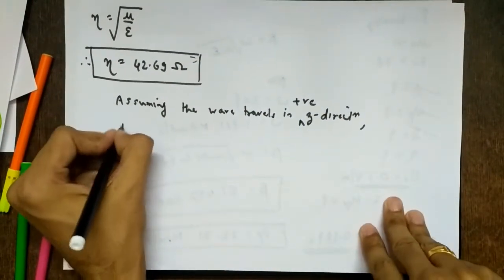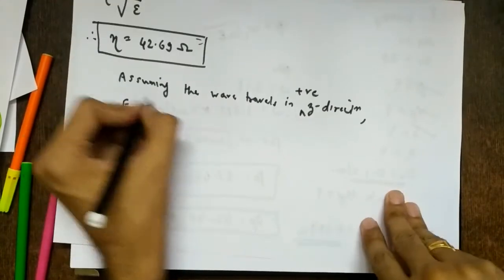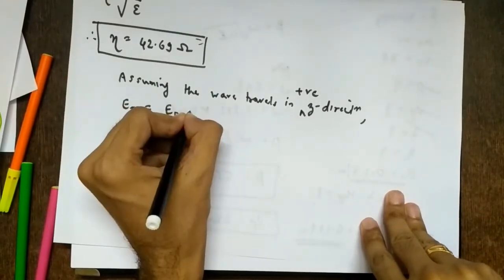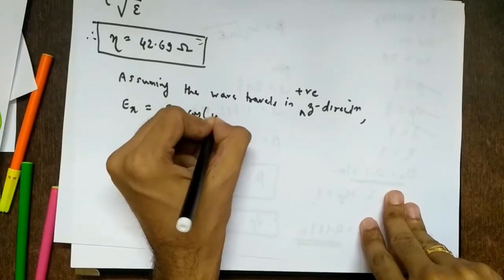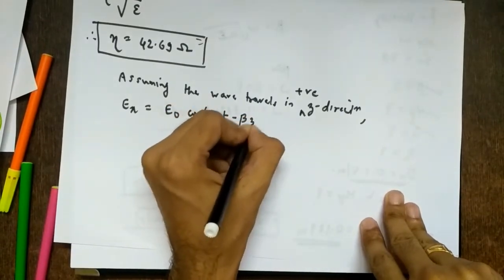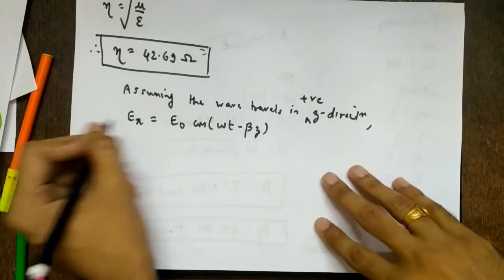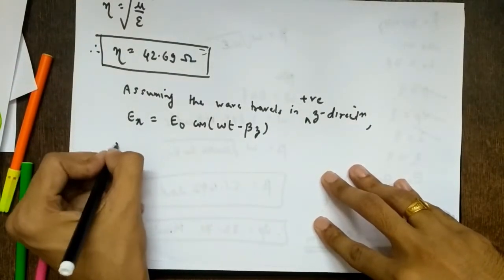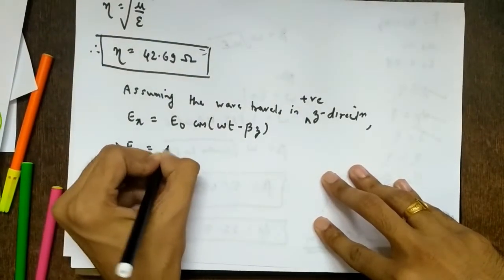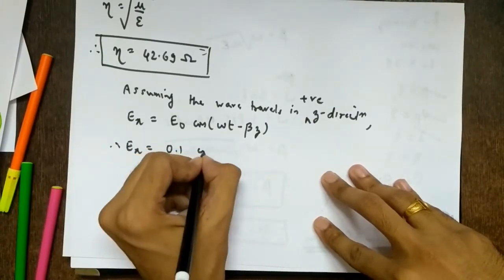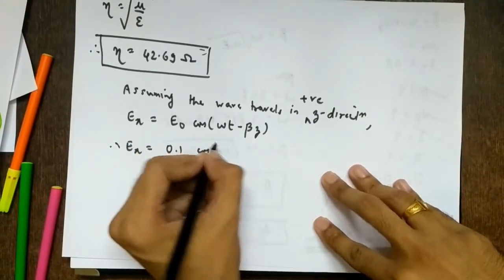So what will be our Ex? The standard expression for a forward traveling wave: E naught cos of omega t minus beta z. We have already seen this. If you don't know or you have forgotten, just see the previous lectures. So E naught is given, 0.1 cos of, what is omega?